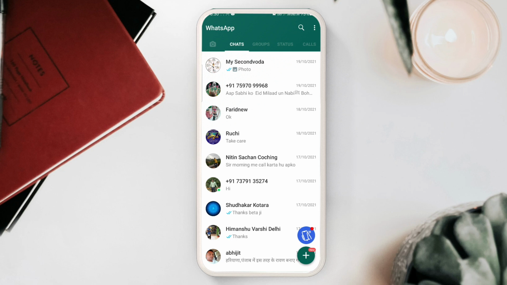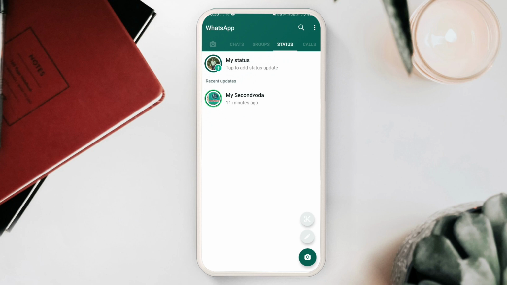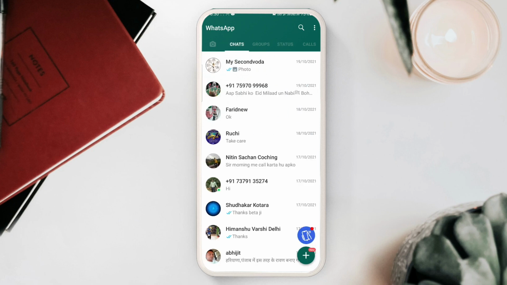So if you update your application, by the look, you can see that it is quite the same as the previous versions. There is a benefit that now the ads are not shown much on the home screen, only above the plus button. Similarly, if you click on status, you can check that ads are not shown here, means only one ad is shown, only on the home screen, which is above the plus button. As for the look, it is quite the same.